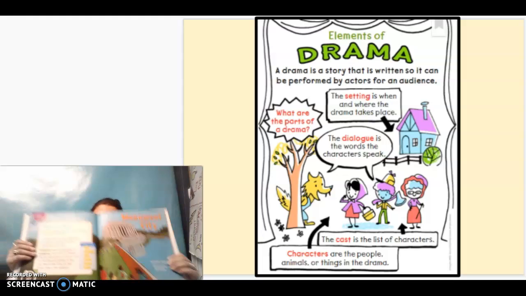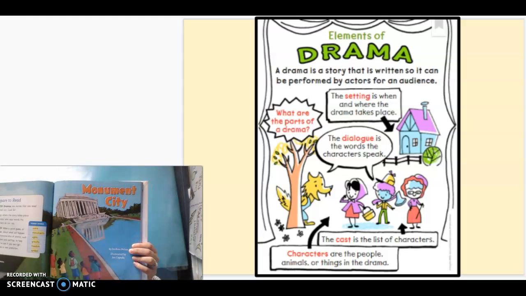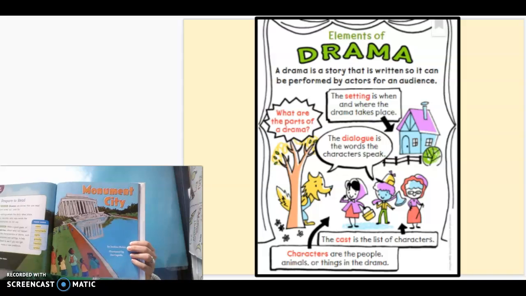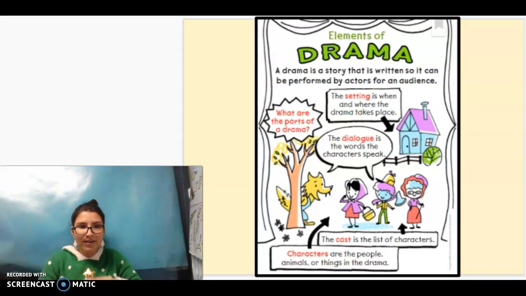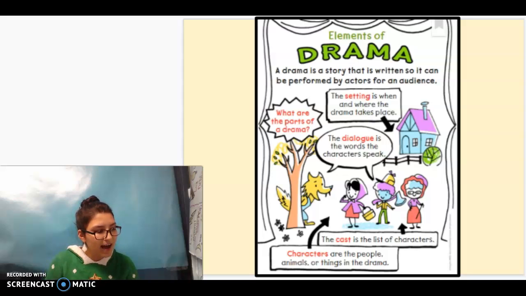Monument City. So let's go ahead and look at that. Think back to that story. Now, did this story also have a cast of characters? Yes. We had Dad, Mom, Jeff, Deb, Grandma, and we also had a narrator telling us what's happening with these characters. Okay, there is something different in this story that happened. Anyone can think of it?